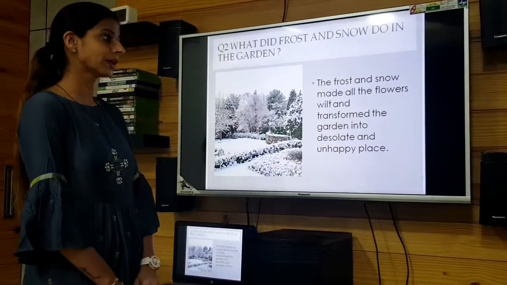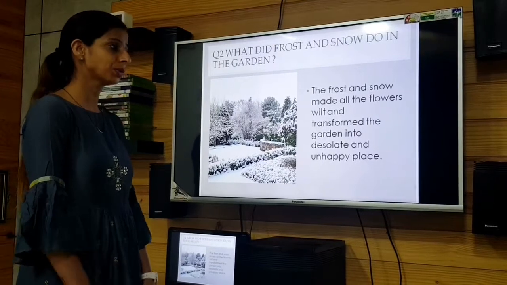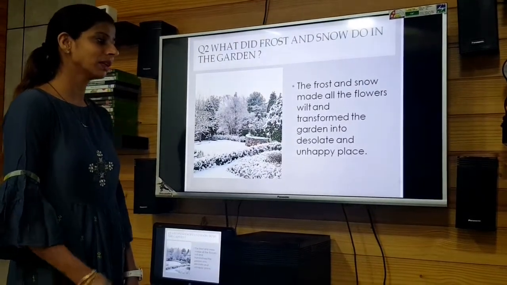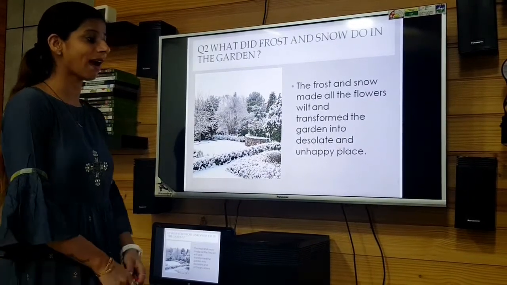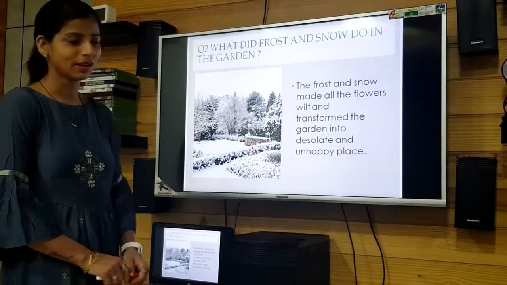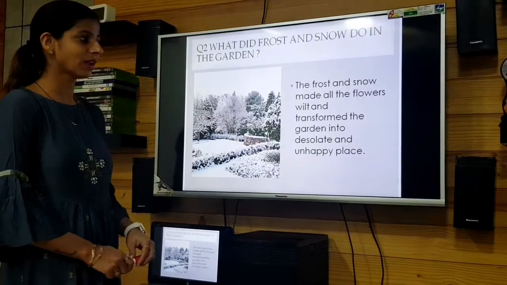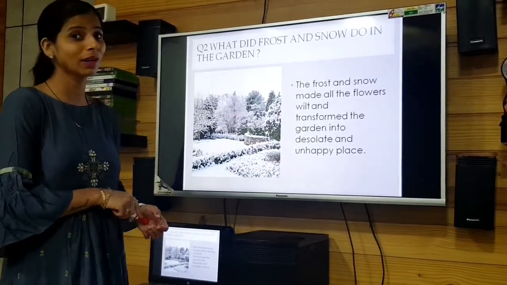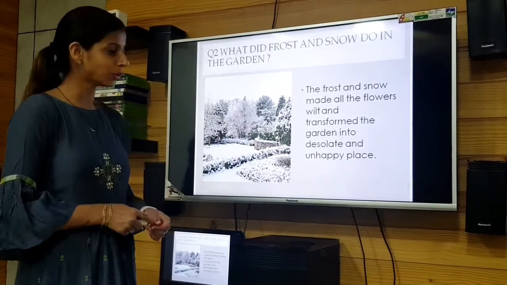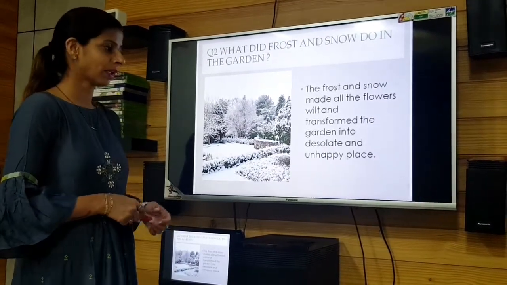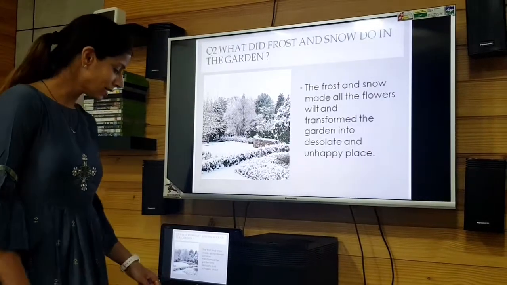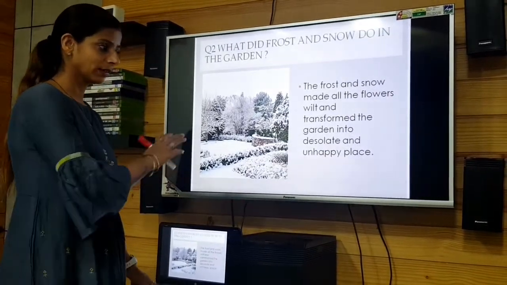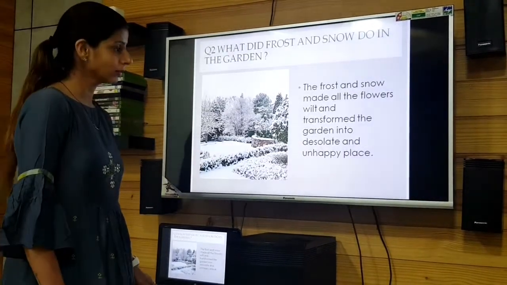So here your answer is, the frost and snow made all the flowers wilt and transformed the garden into a desolate and unhappy place. That is, they made the flowers limp, not able to grow up, not able to blossom. And desolate is an uninhabited place. So there was no one in the garden.